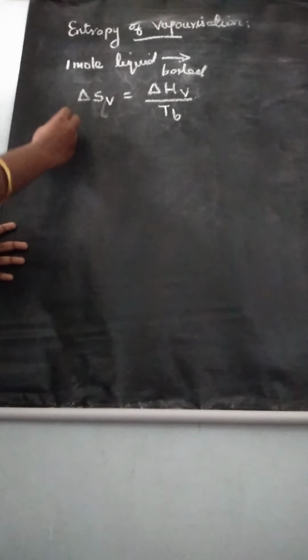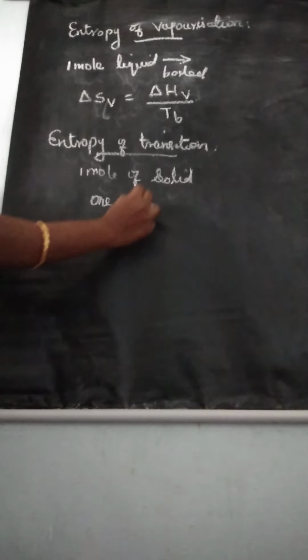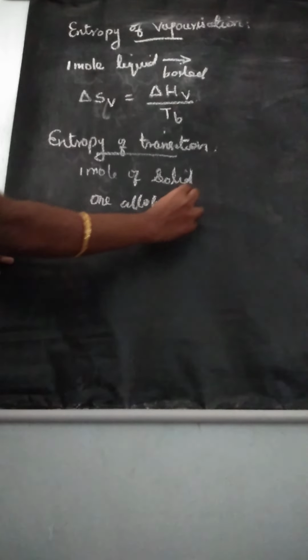Understand? Now the next topic, one more basic topic, entropy of transition. Entropy of transition means when 1 mole of solid changes reversibly from one allotropic form to another.